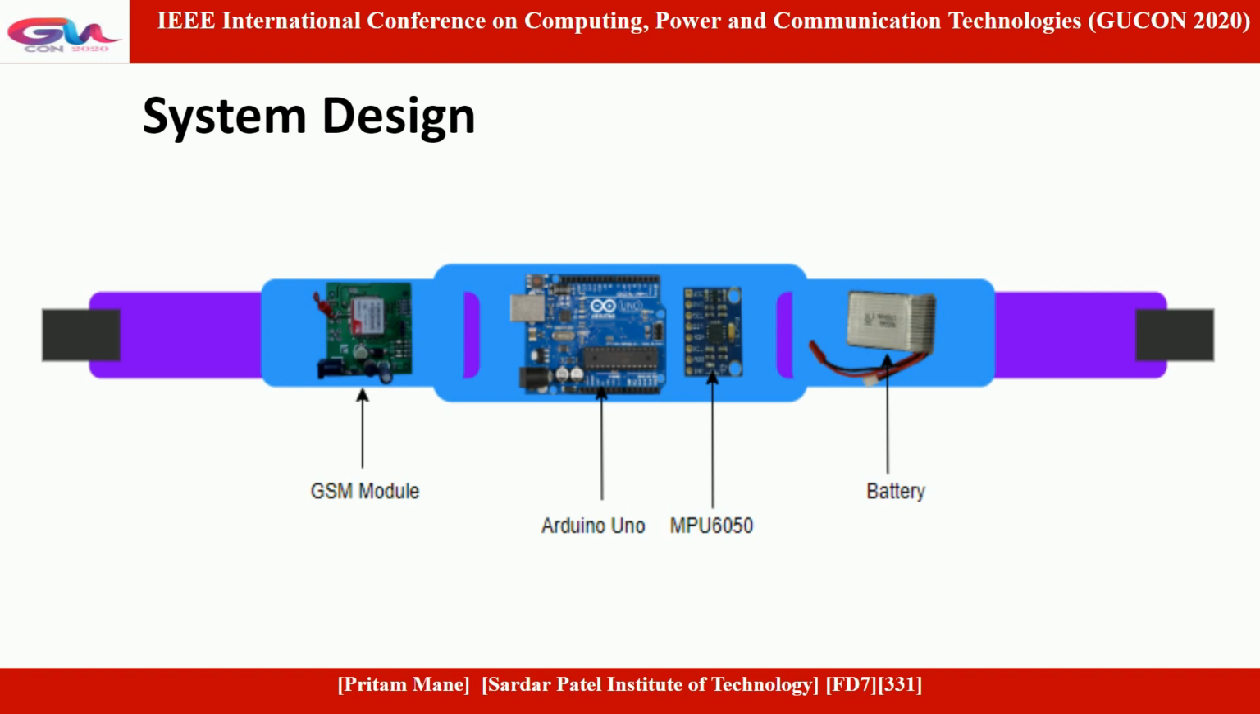The microcontroller and the motion sensor are placed towards the front of the belt. The battery and the GSM module are placed on either side of the belt.